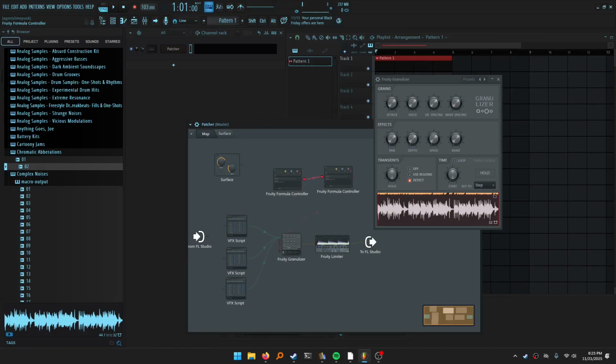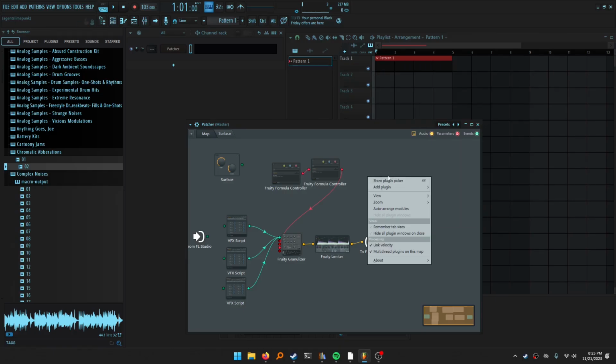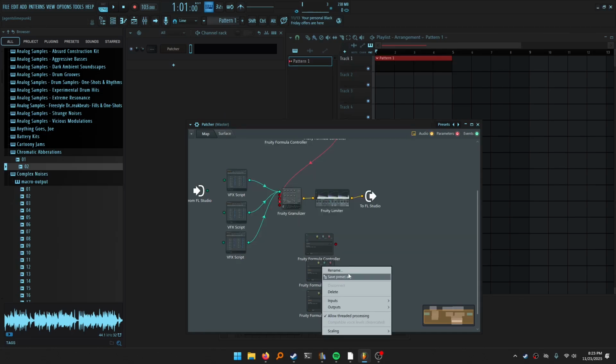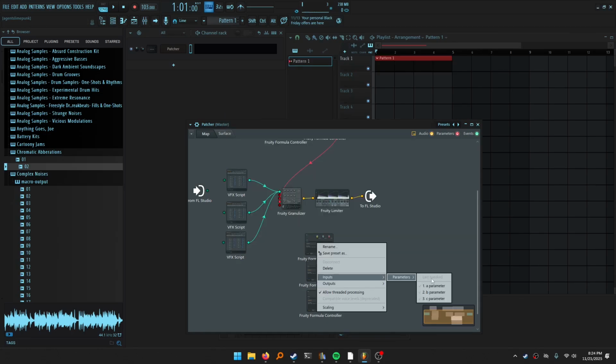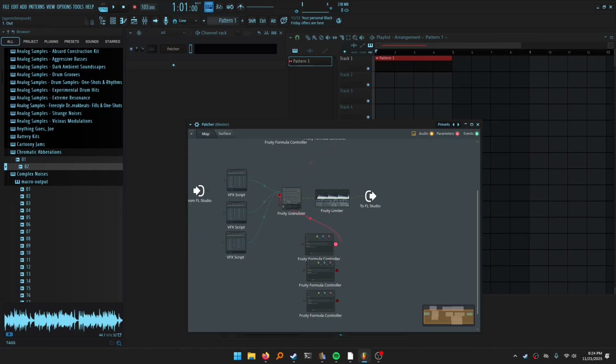So we can kind of repeat that process, or we can create a knob or whatever we want to do. We are going to need more of those formula controllers though in order to make this work. Go ahead and set them all to our scaler. Give them each an output. Give them each an input. I can't wait until they speed up quality of life things like this, because it's going to be a whole lot easier. We're going to do attack time, we're going to do grain hold time, and then we're also going to do wave spacing.